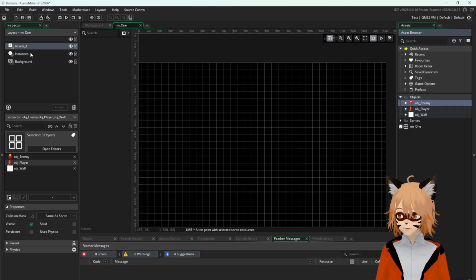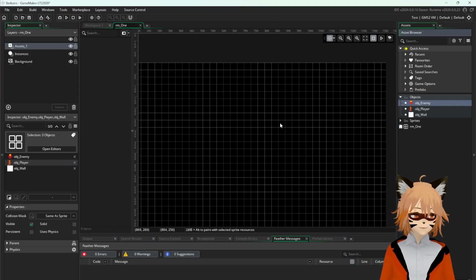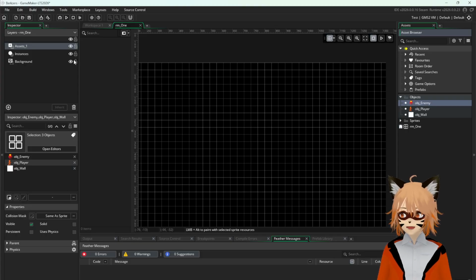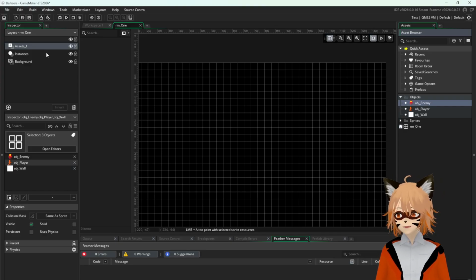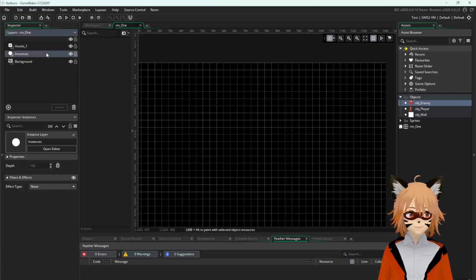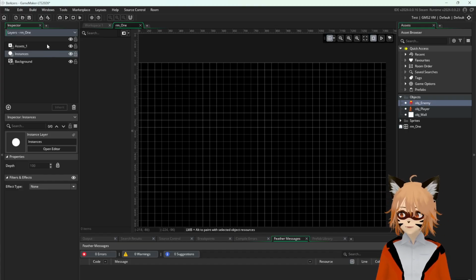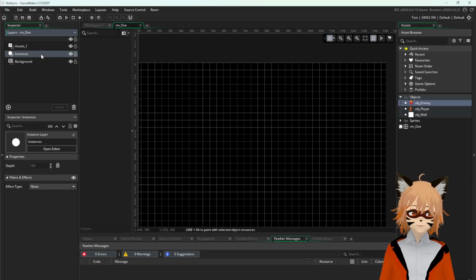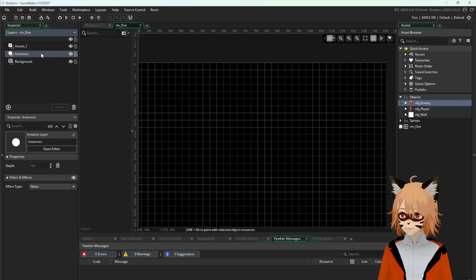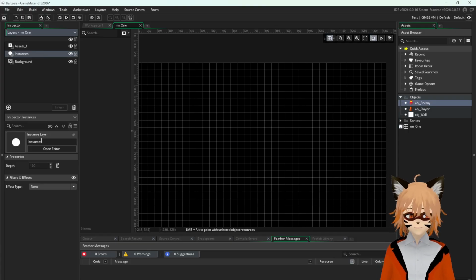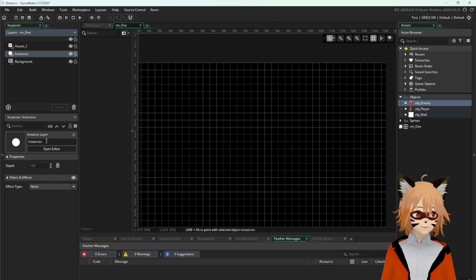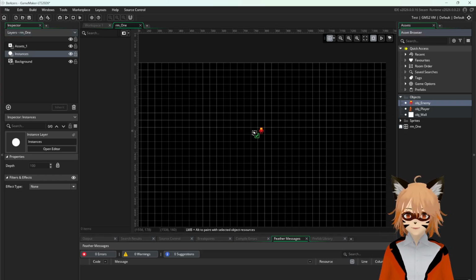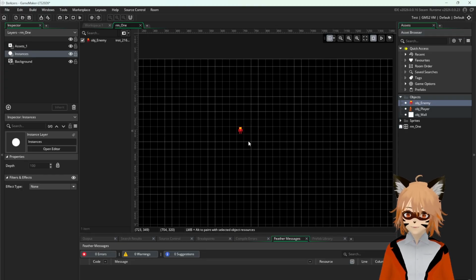But for now, it would be better if we also get acquainted with the layers that we have here in the room. Basically, we have asset layers and instance layers. Asset layers allow us to modify where the assets are, and the assets are basically for the sprites and stuff, and the instances are for the objects. So this is an instance layer, and we're going to drag in the objects here, so it doesn't throw us a warning.